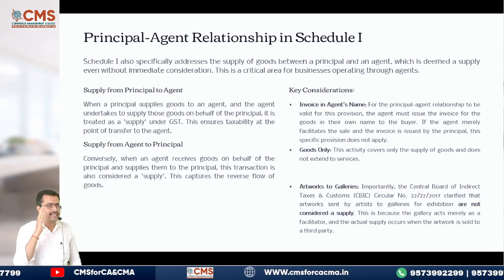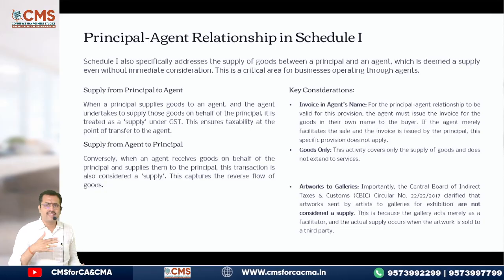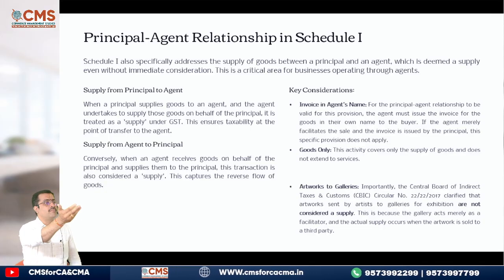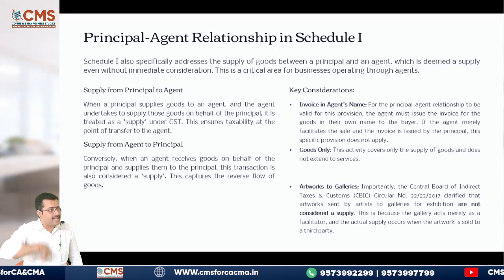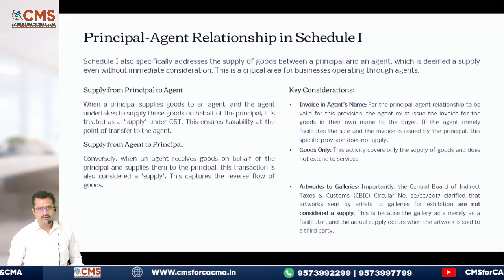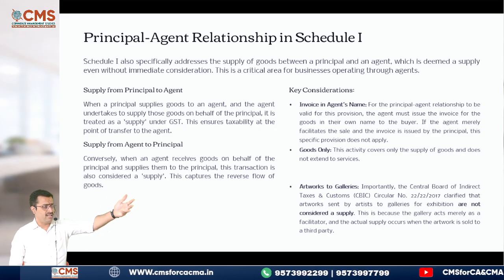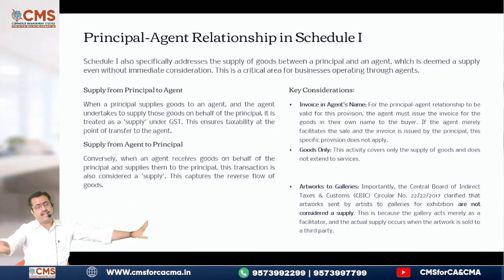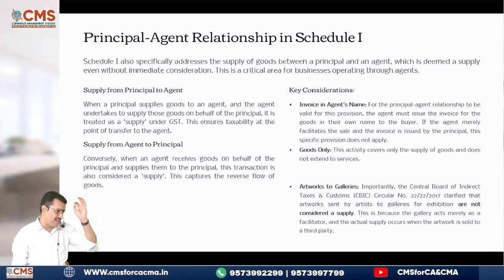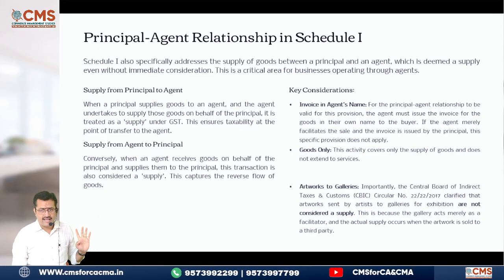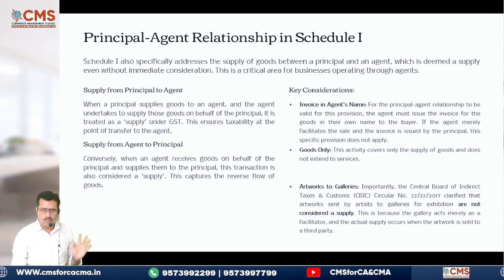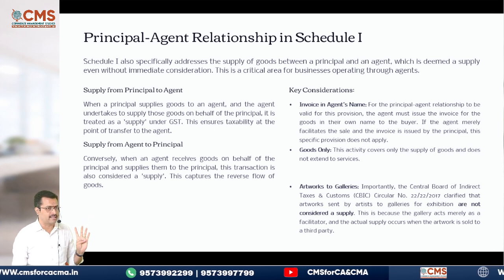And when will that principal-agent relationship get established? It will get established only when the agent sells the goods on behalf of the principal and issues the invoice in the name of the agent, not in the name of the principal. If you give the invoice in the name of the principal, you are not an agent of the principal. That is very, very important here. And those also are covered under activities mentioned in Schedule 1, apart from the first four we discussed.